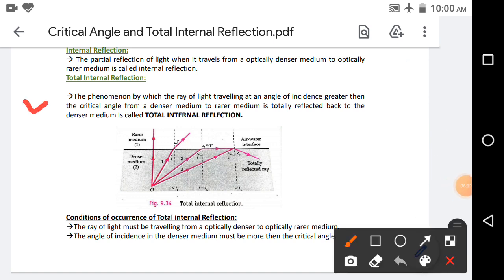The phenomenon by which a ray of light traveling at an angle of incidence greater than the critical angle from a denser medium to a rarer medium is totally reflected back into the denser medium is called total internal reflection.